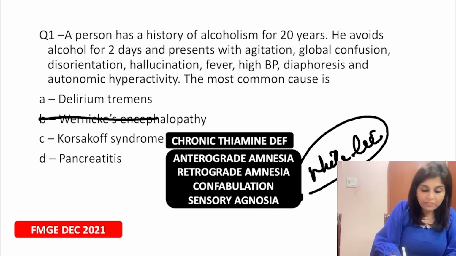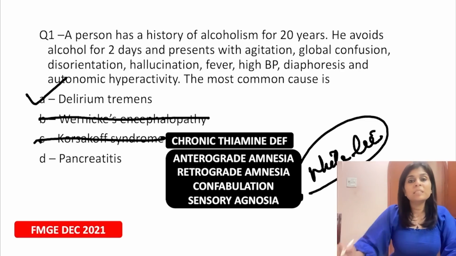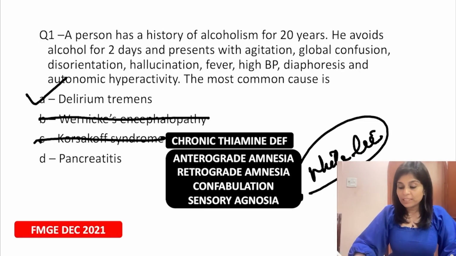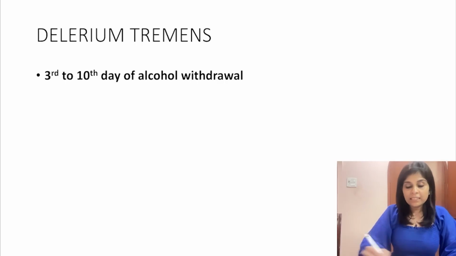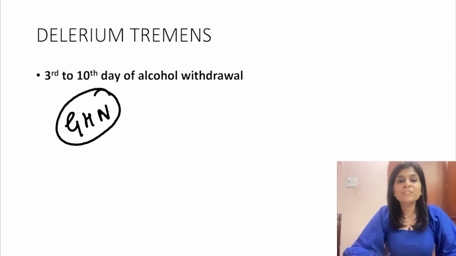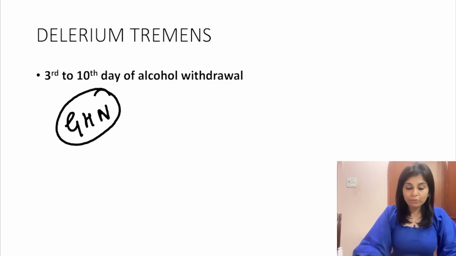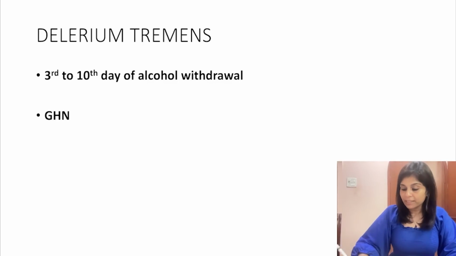So we have excluded Wernicke's encephalopathy. This is not Korsakoff syndrome. What is the answer? It is delirium tremens. So a few words about delirium tremens. It's one of the features of alcohol withdrawal, and it's most commonly observed between the 3rd and the 10th day of withdrawal. And it presents with GHN. The mnemonic that you can use to remember the manifestations of delirium tremens would be GHN, Government Hospital Nurse. G stands for global confusion, H stands for hallucination, N stands for nightmares.